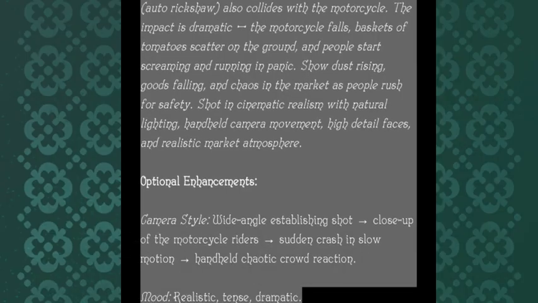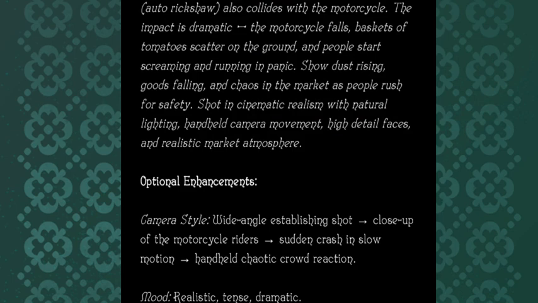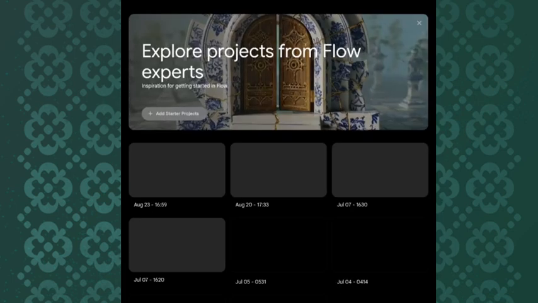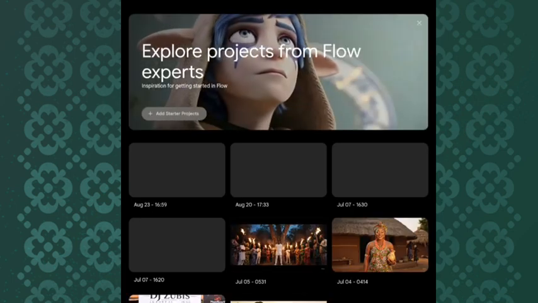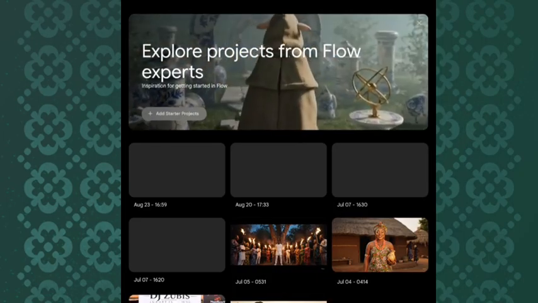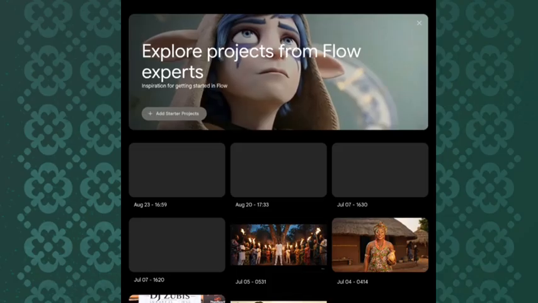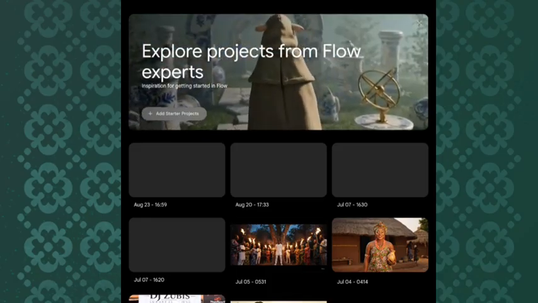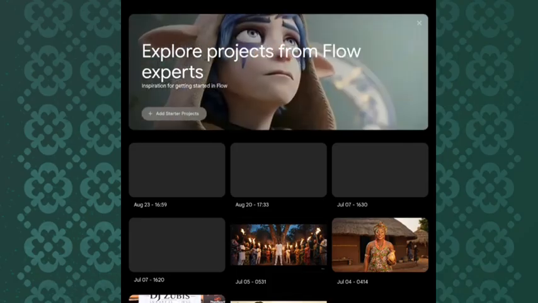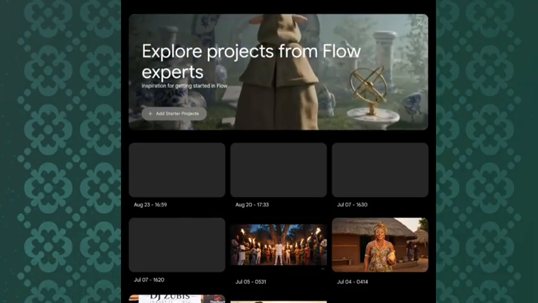So after we copy, the next thing we are going to do is go to this website called Flow. This is the AI tool we'll be using. All you have to do is register on this AI tool, and if you need the link, you can let me know in the comment section of this video. After you click the link, you need to sign up and register.